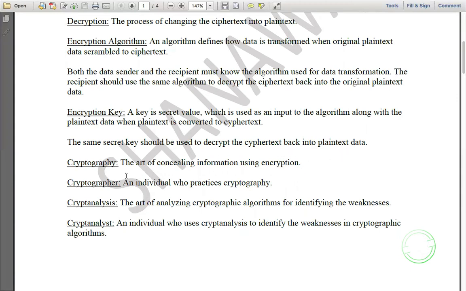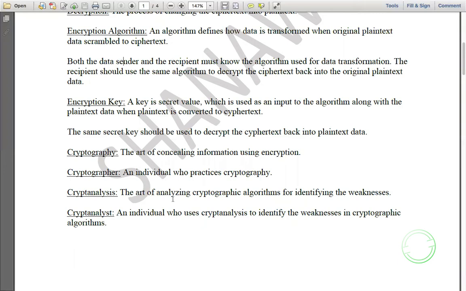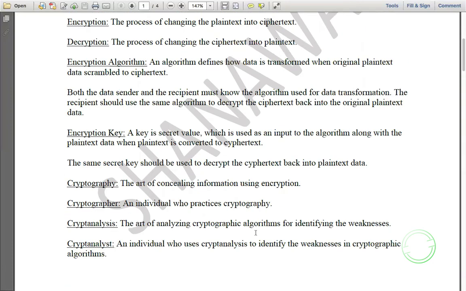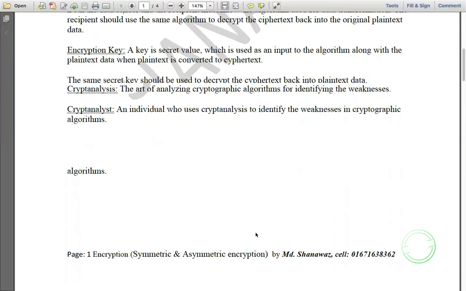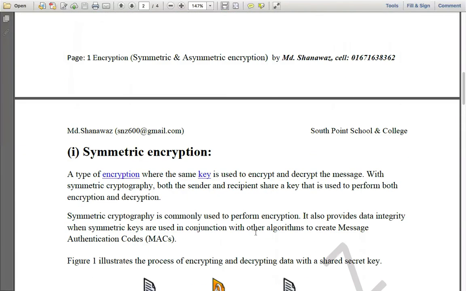Now, cryptography: the art of concealing information using encryption. Concealing is hiding information. A cryptographer is an individual who practices cryptography. Cryptanalysis is the art of analyzing cryptographic algorithms for identifying the weaknesses. A cryptanalyst is an individual who uses cryptanalysis to identify the weaknesses in cryptographic algorithms. So these are the terms that you have to learn before going for the encryption topic.